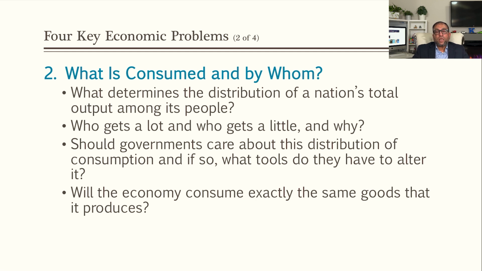Will the economy consume exactly the same goods that it produces? First, the government intervenes. How? If the good is not good, they impose taxes. Like cigarettes, they impose taxes. Why? Because the government wants people to consume less. On the other hand, they give incentives for child care. Why? Because they want children to get good food, so they provide incentives. This is the way government alters the choices people make to buy or consume goods.